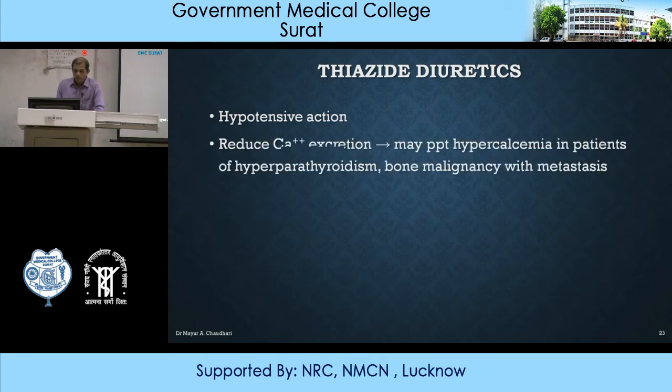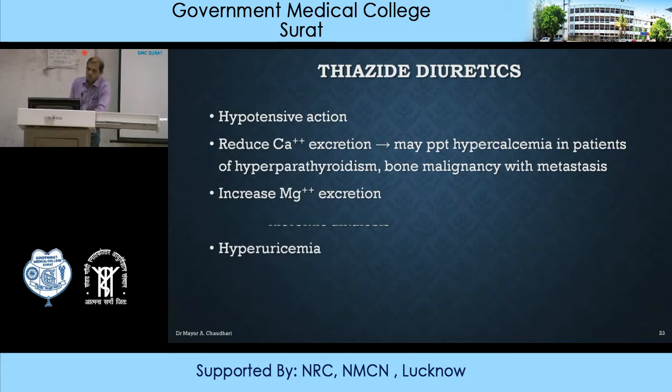There will be reduced calcium excretion, and because of this, it may precipitate hypercalcemia in patients with hyperparathyroidism and bone malignancy with metastasis. There will be increased magnesium excretion. Because of this hypokalemia, there will be hypochloremic alkalosis. There will be hyperuricemia: apart from sodium ion and water, uric acid is also excreted out, and ultimately there will be hyperuricemia.